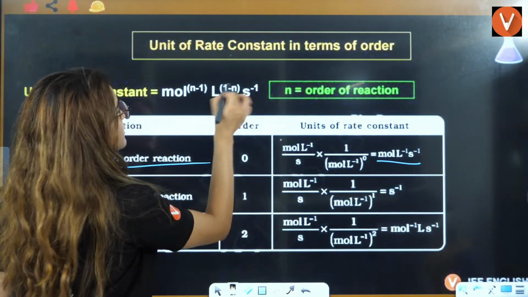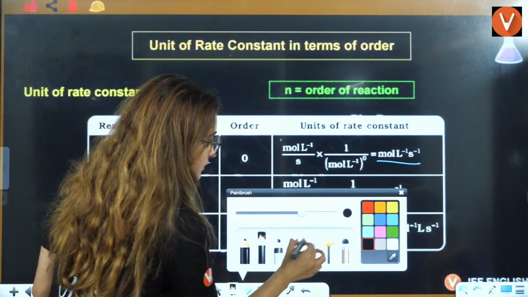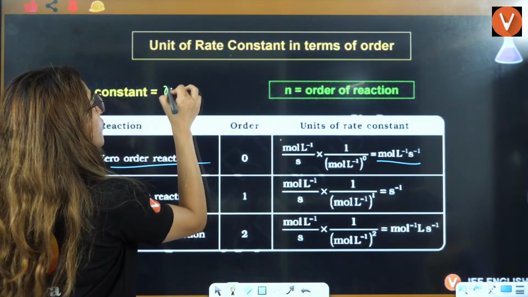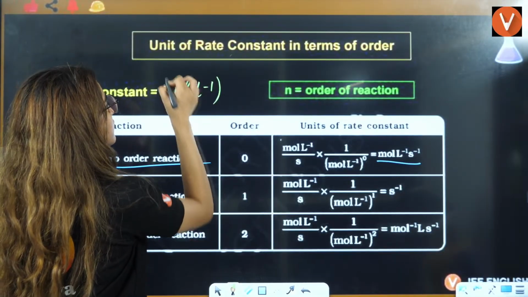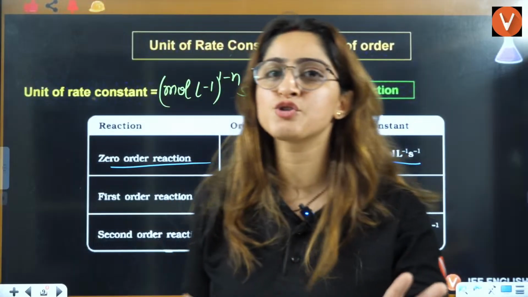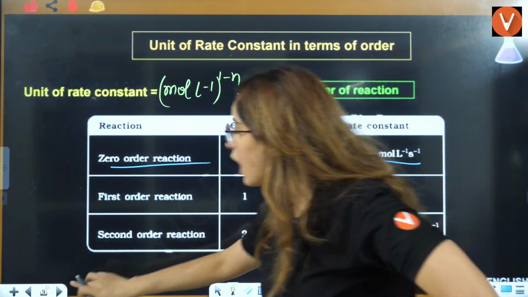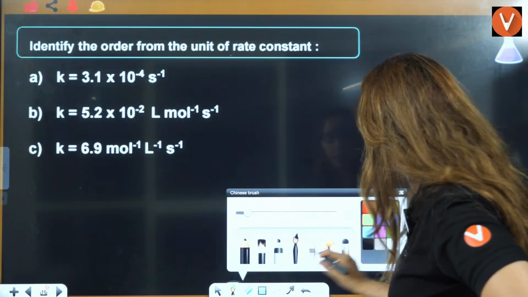And here please correct it, right? Here it should be mole per liter to the power 1 minus n per second. Okay, that is going to be the answer here, right? Okay, now we will solve these questions here.